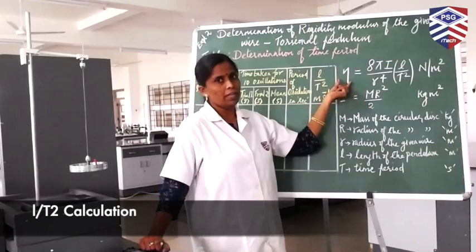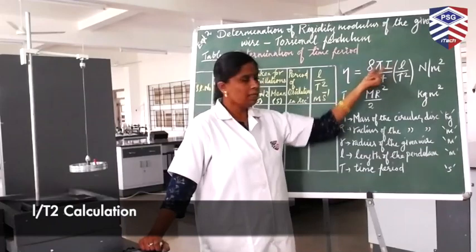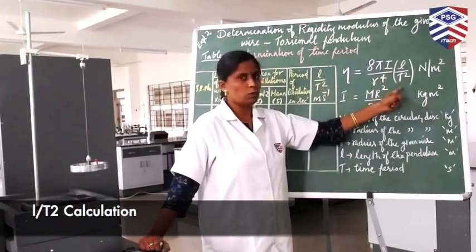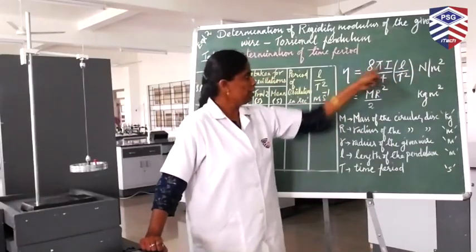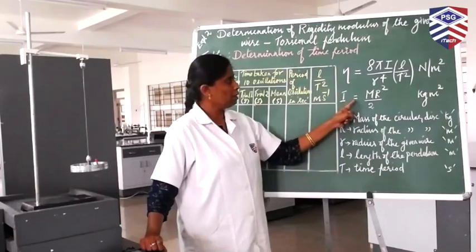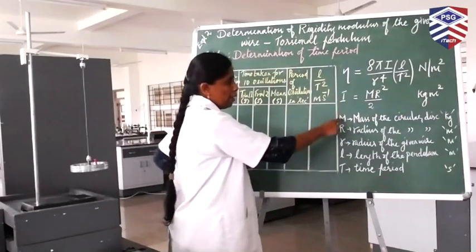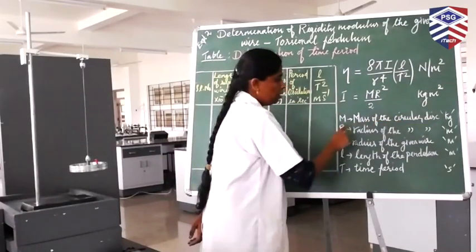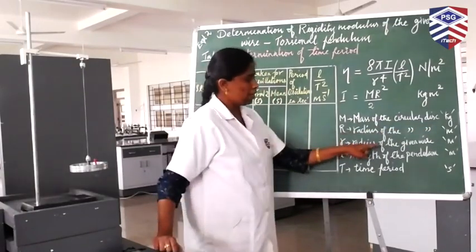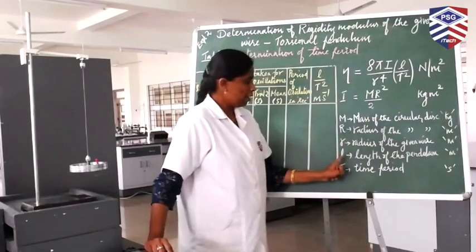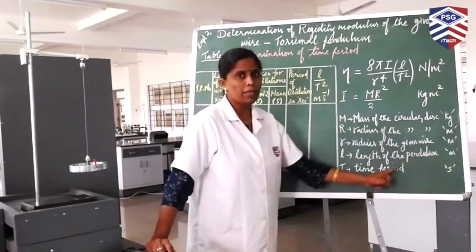The formula to calculate the rigidity modulus of the given wire is eta equals 8 pi I by r power 4 into L by T square. The unit for rigidity modulus is Newton per meter square, where I is the moment of inertia, given by m r square by 2, unit kilogram meter square. Here m is the mass of the circular disk in kilogram, capital R the radius of the circular disk in meter, small r the radius of the given wire in meter, L the length of the torsional pendulum in meter, and T the time period in second.